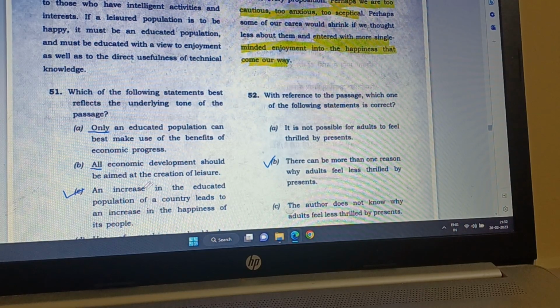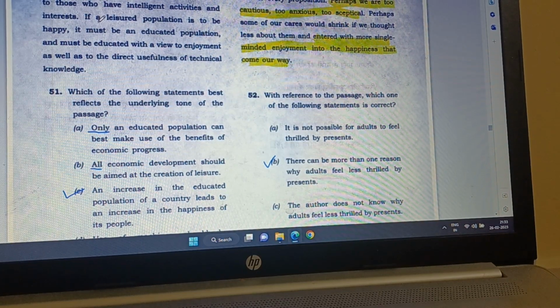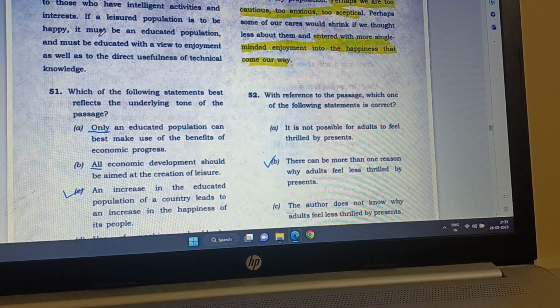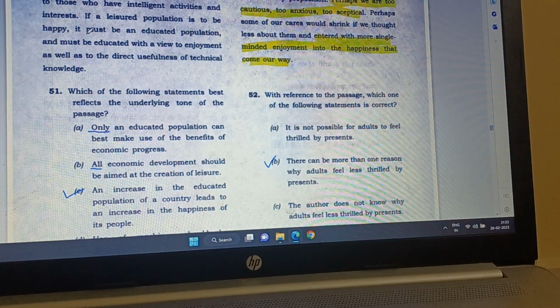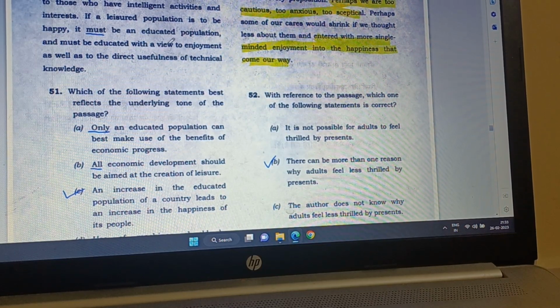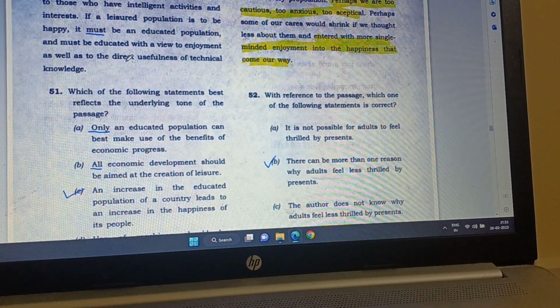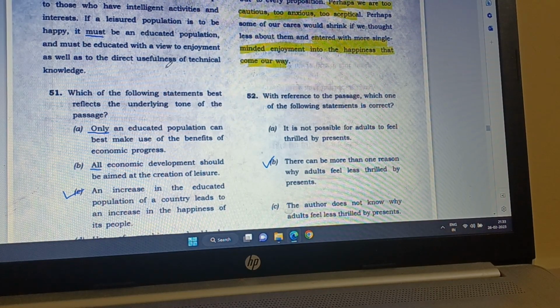Then C, an increase in the educated population of a country leads to an increase in the happiness of its people. That is what this should be, because it says that if a leisured population is to be happy, it must be an educated population and must be educated with a view to enjoyment as well as to the direct usefulness of technical knowledge.